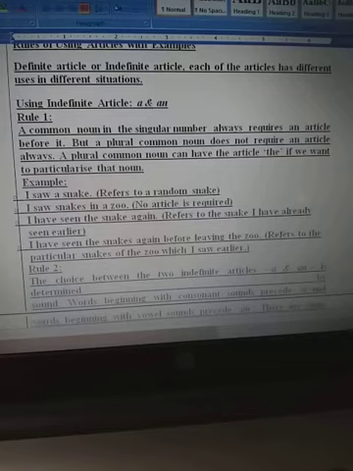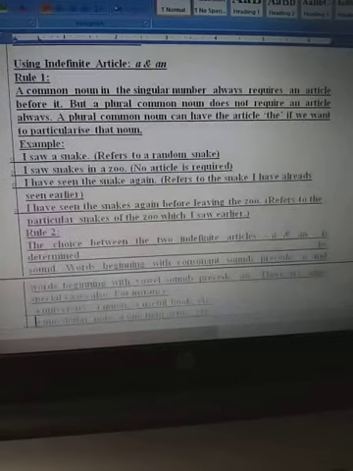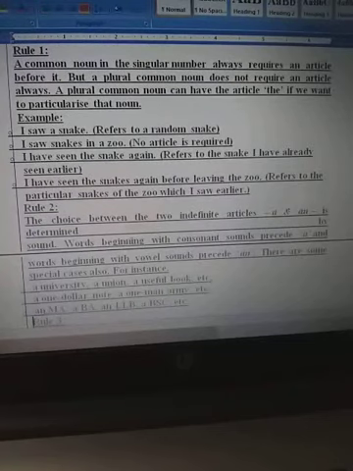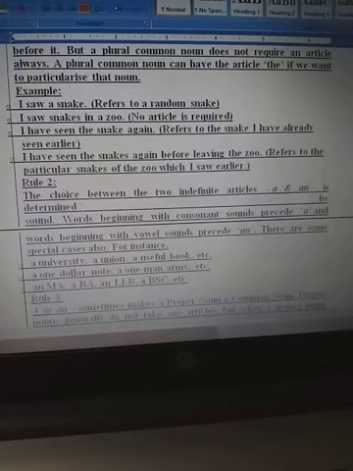That means जो snake आपने पहले देखा हुआ है, यहाँ पे उसी स्नेक को दोबारा देखने की बात हो रही है. I have seen the snake again before leaving the zoo. Refers the particular snakes of the zoo which I saw earlier. उस पर्टिकुलर स्नेक को दोबारा जू में देखने की बात यहाँ पे हो रही है. I am explaining it in Hindi just because it will be easy for class 5 students.